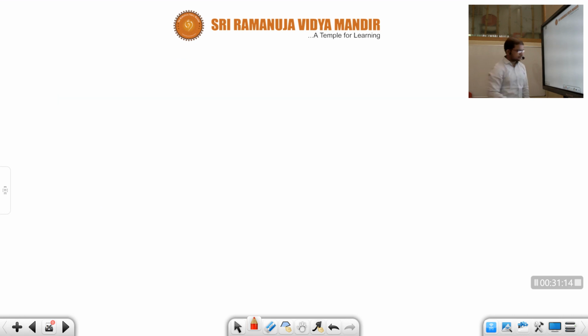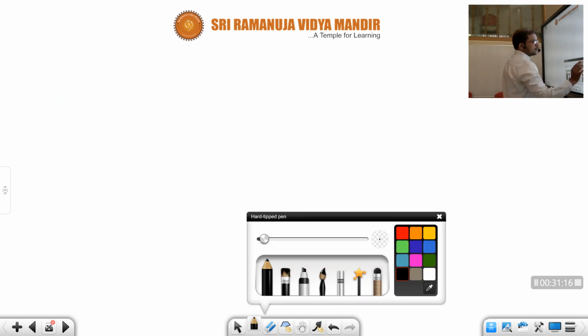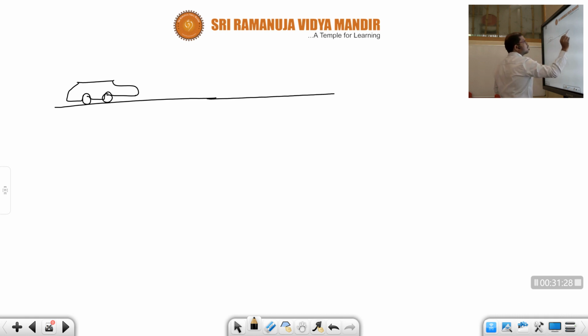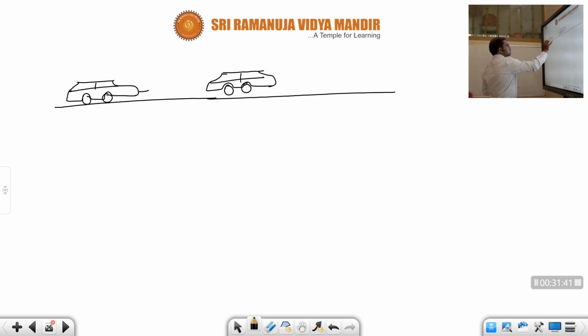Children, one more point. Suppose that car, children, now what happened to this car? See, children, this car is moving like this. Don't think this car became like this, children. This is the same car.